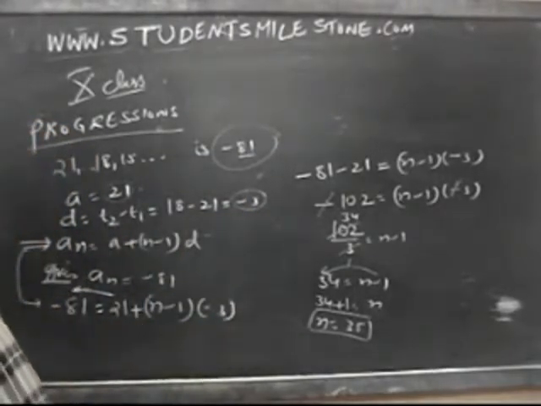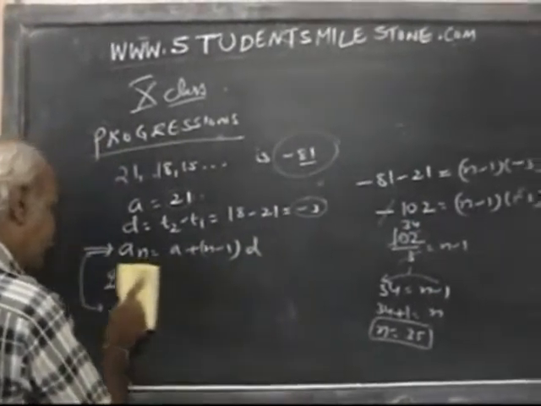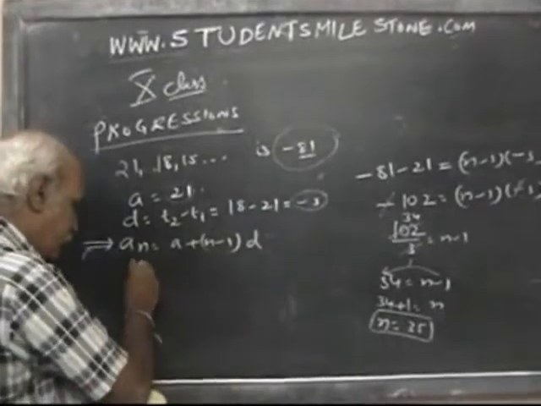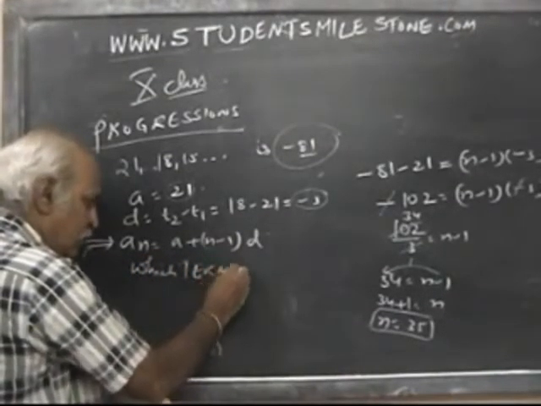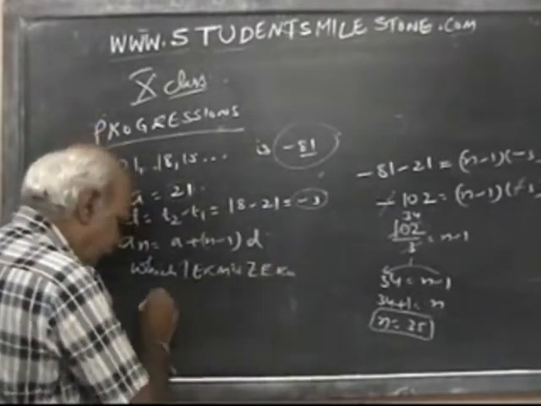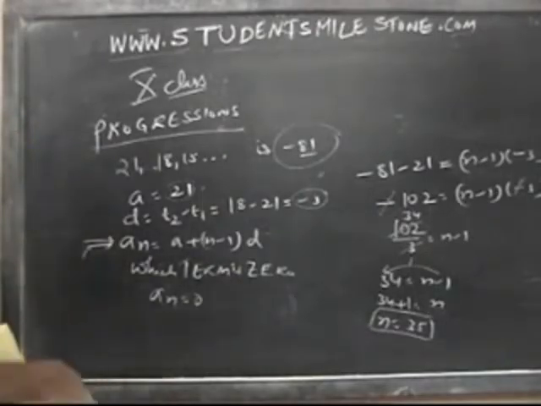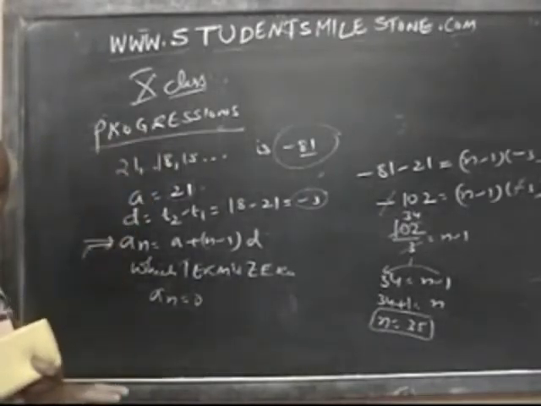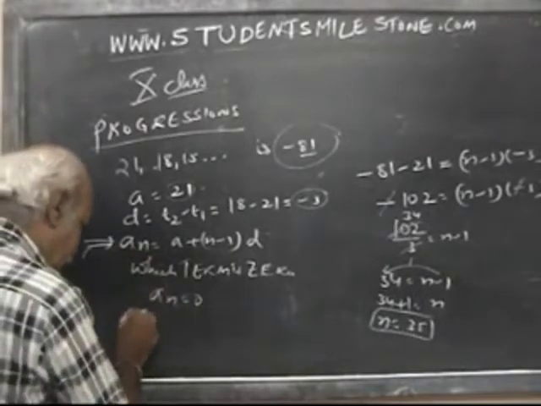Now one more question is there. Which term will become 0? What is that? Next one, what is the problem? Again same problem. Which term is 0? This means what, sir? An is equal to 0. Same problem continuation. Now which term is minus 81 is one question. Which term is 0? So I will put an is equal to 0.